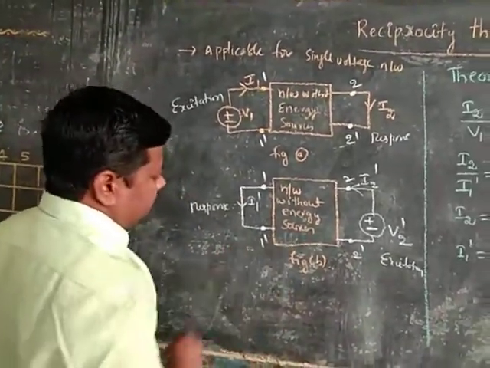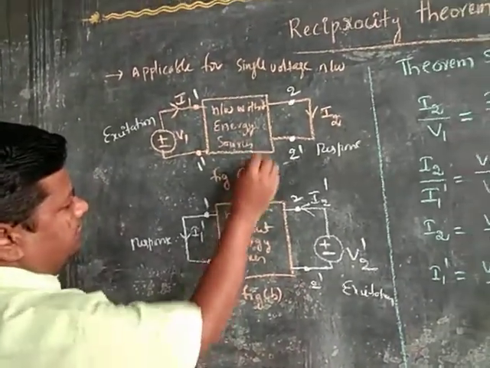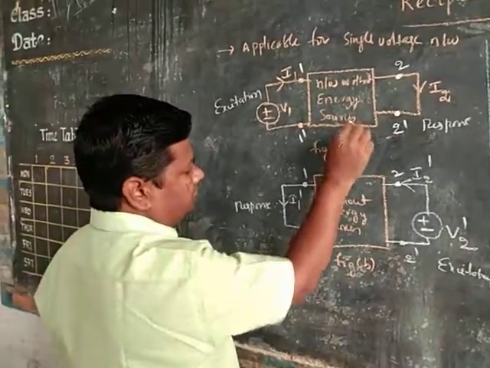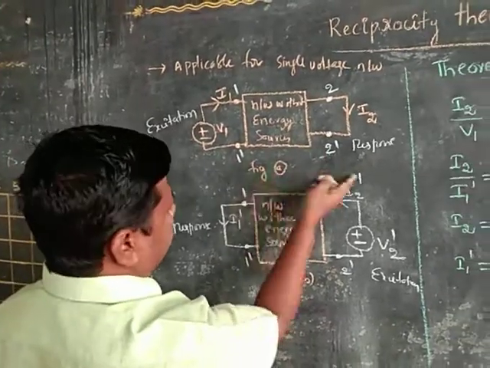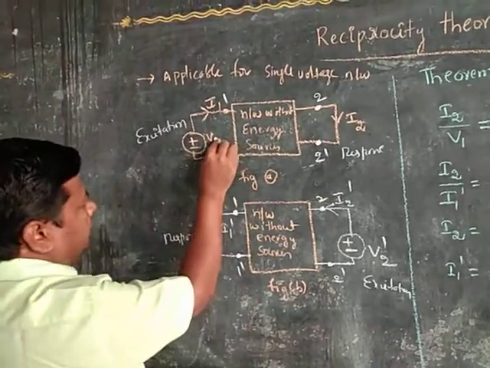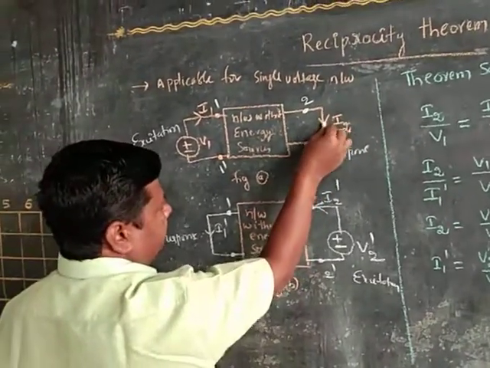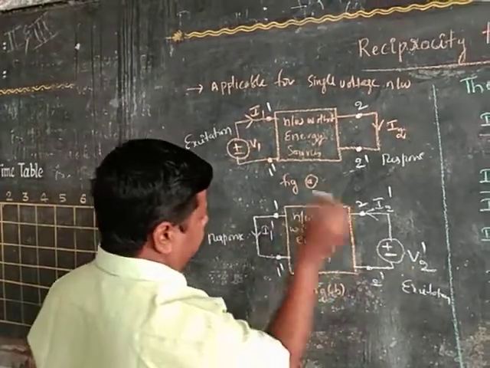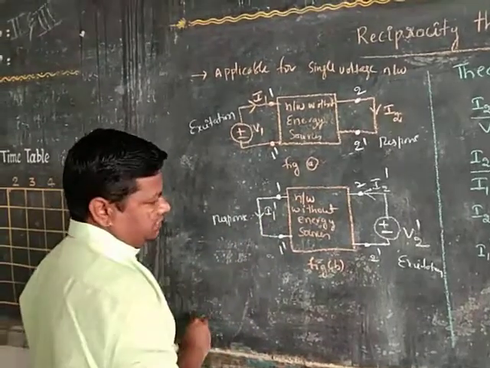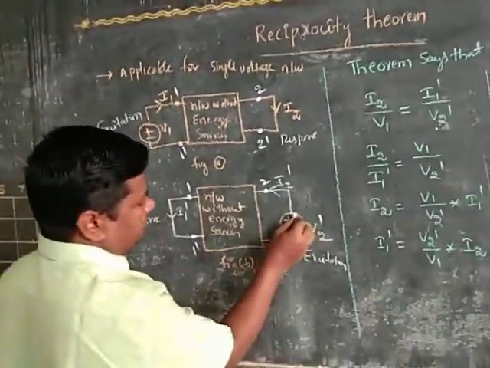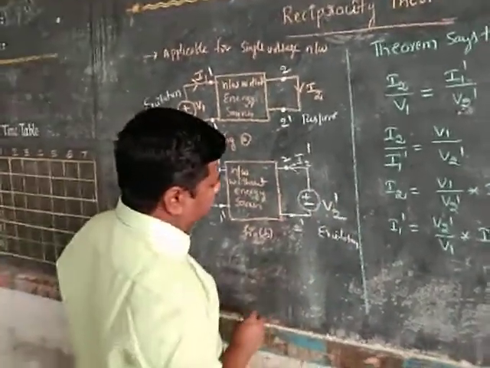Now consider figure B. We are using the same resistive network. The only thing is that we interchange excitation and response. Here the voltage source is short circuited, because the response is in this branch. The current flowing in this one is I1 dash. In the second branch, on this side, we connect a voltage source, V2 dash.